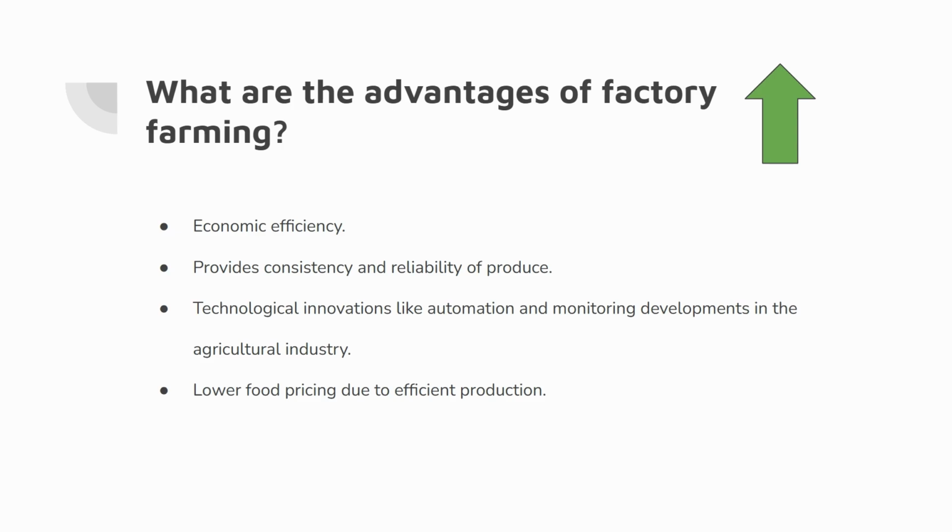What are the advantages of factory farming? Economic efficiency, provides consistency and reliability of produce. Technological innovations like automation and monitoring developments in the agricultural industry. Lower food pricing due to the efficient production.